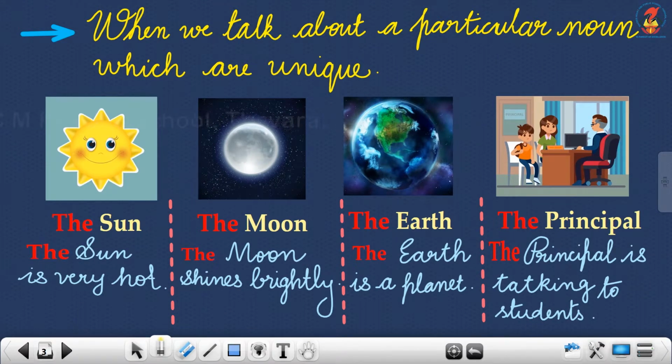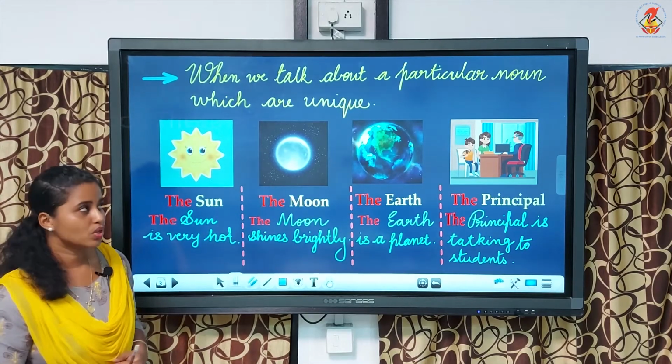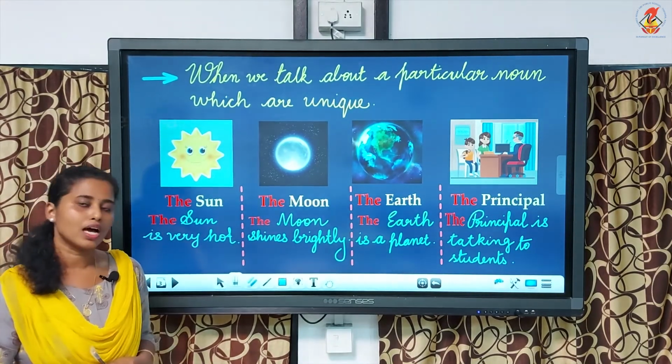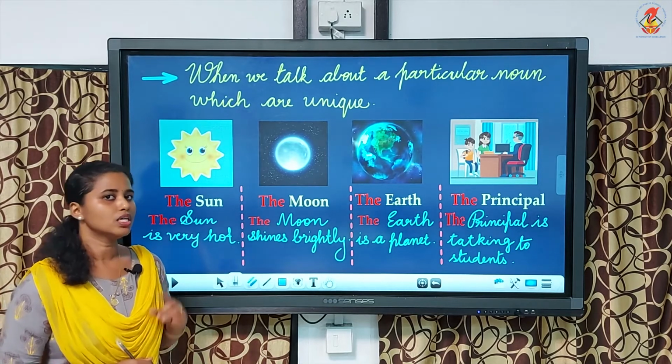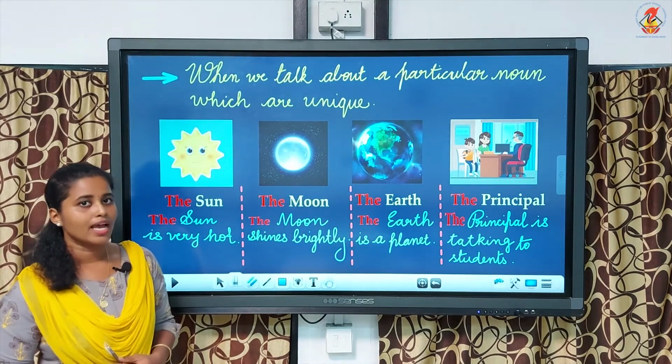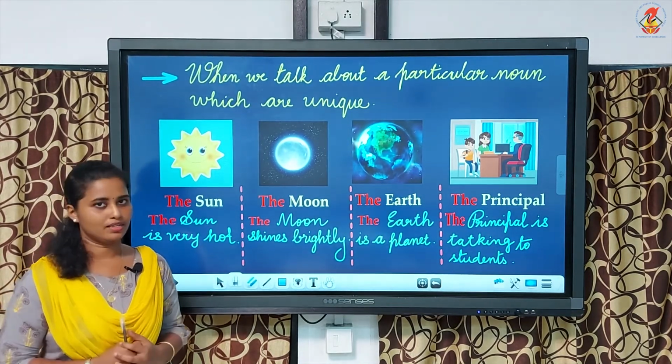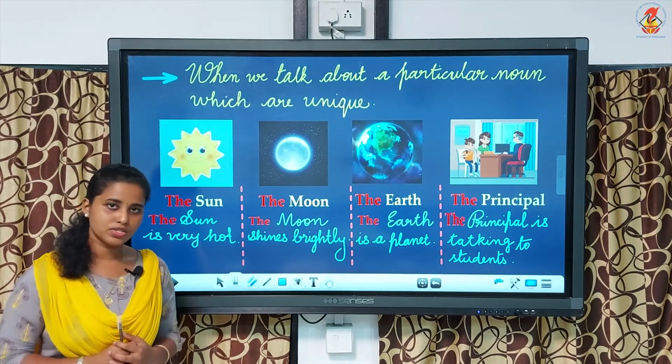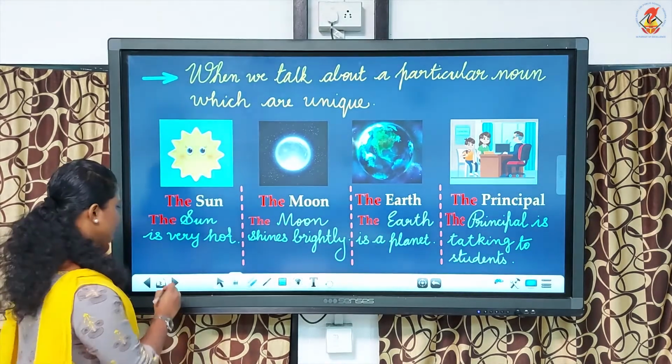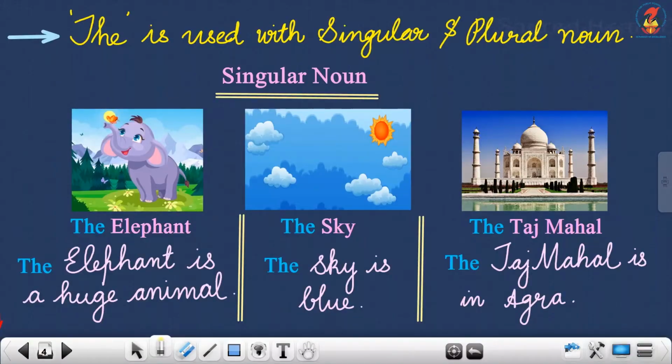So this is one of the rules. The first rule is we can use the article the before a particular noun, and those that are unique. Okay, understood, children? Next, the next rule is we can use the article the with a singular noun as well as a plural noun. Okay, so we can see a few examples with singular nouns.